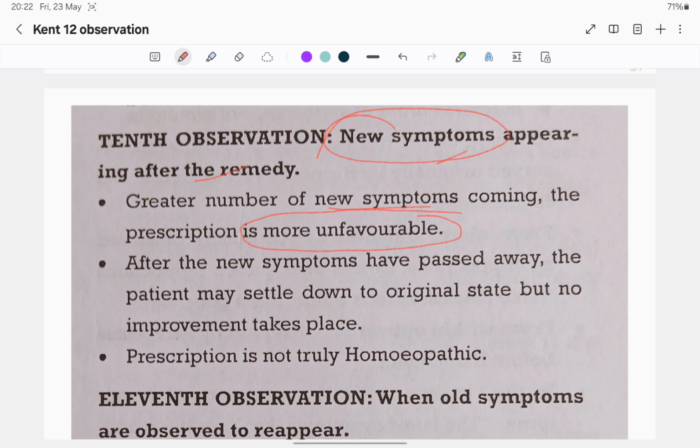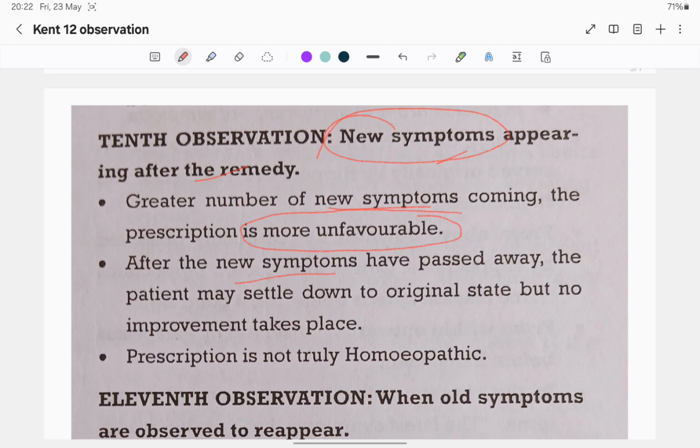If the medicine is the similimum, then no new symptoms will come. A stronger similar will annihilate the weaker one. New symptoms coming means they are medicinal symptoms, so the medicine is not the similimum.